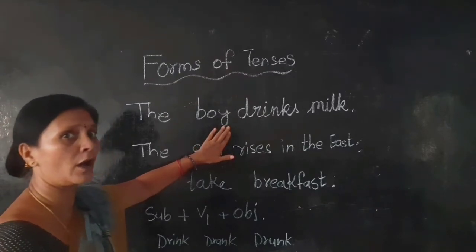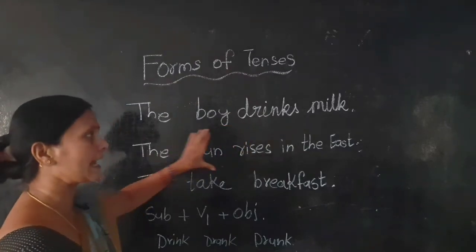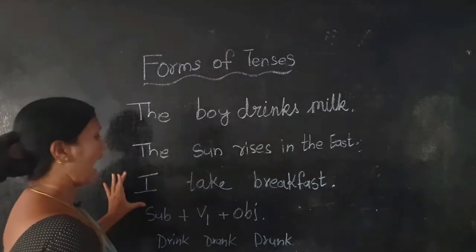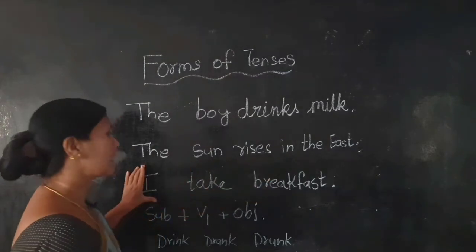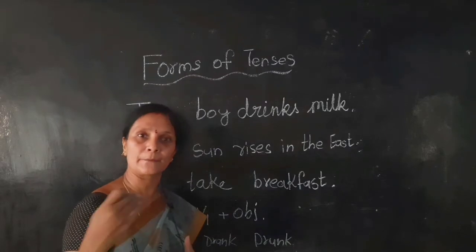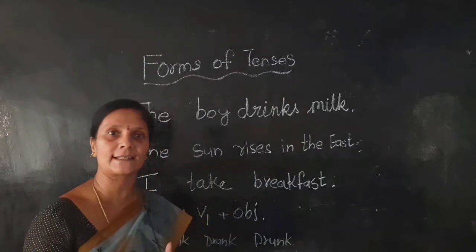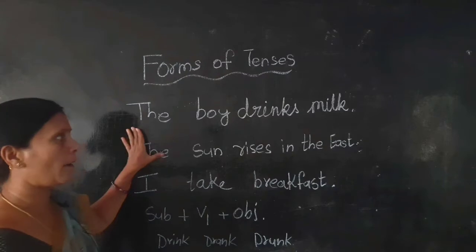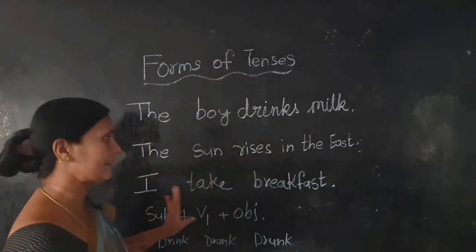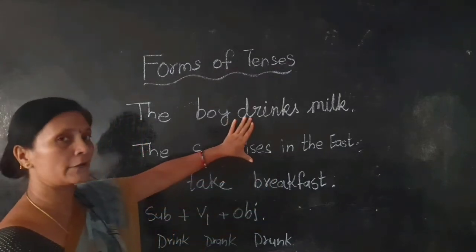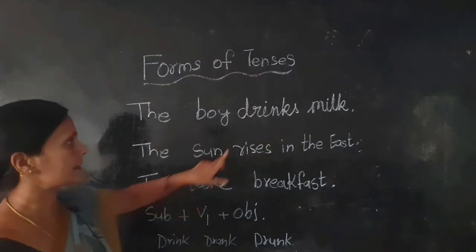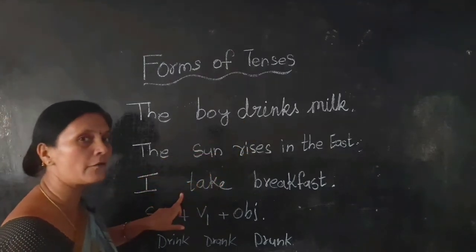That is called truth, not universal truth. The sun rises in the east. This sentence shows the universal truth. I take breakfast. This is a habit. What habit is going on, we tell that sentence in simple present. The boy drinks milk. The sun rises in the east. I take breakfast. Here see V1, where is the verb form? Drink, rise, take. This is the present form of the verb.